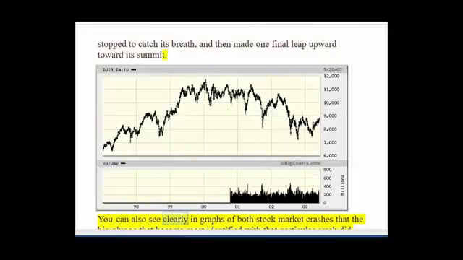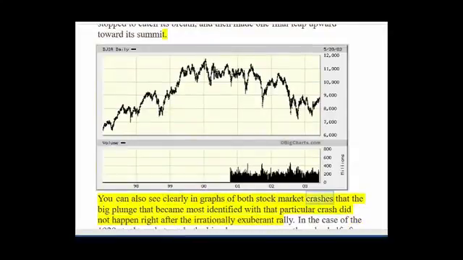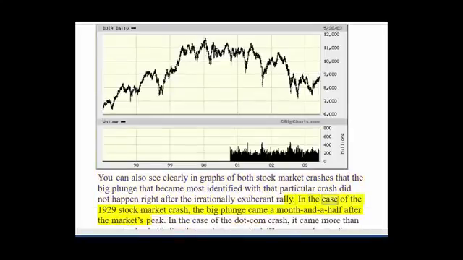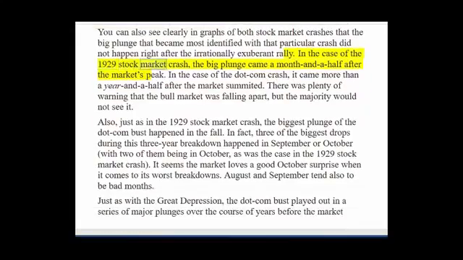You can also see clearly in graphs of both stock market crashes that the big plunge that became most identified with that particular crash did not happen right after the irrationally exuberant rally. In the case of the 1929 stock market crash, the big plunge came a month and a half after the market's peak. In the case of the dot-com crash, it came more than a year and a half after the market summited. There was plenty of warning that the bull market was falling apart, but the majority would not see it.